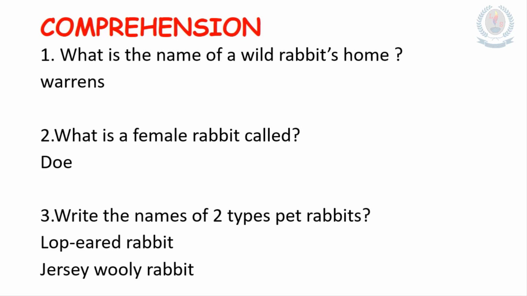The other question is, in the diagram there is a main entrance. How many small entrances are there? After referring to the book, you can write the answer for this question very well. The next question is, what are pet rabbits usually kept in? For that also, read the text very well and try to write the answer.